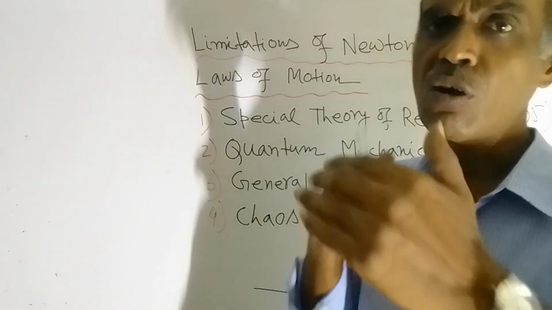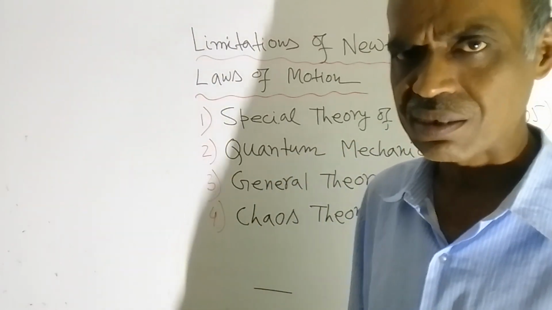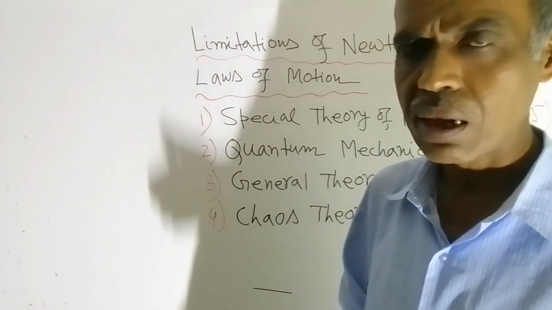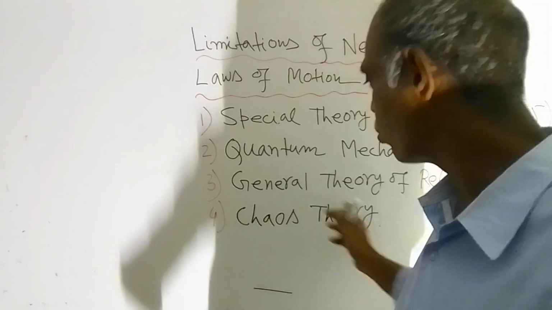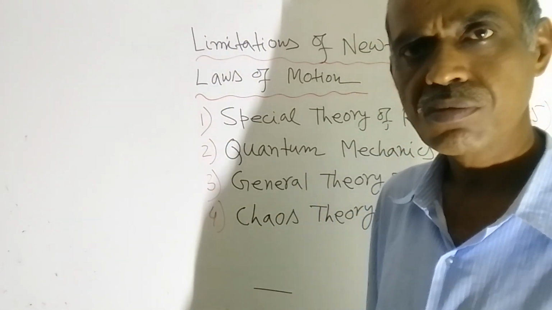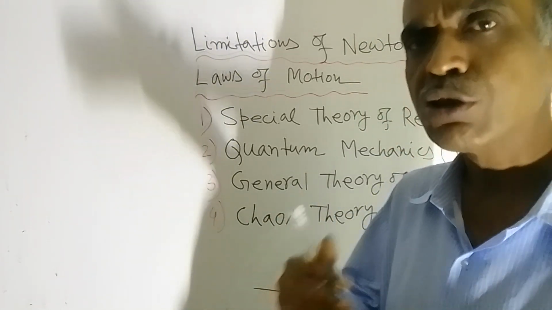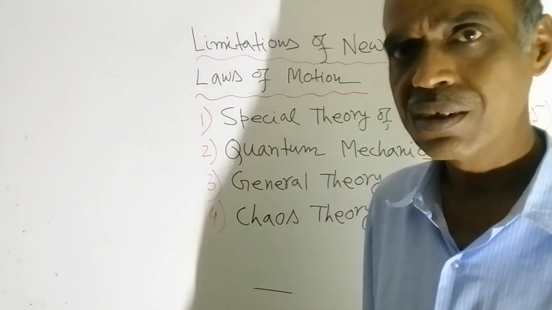To deal with those cases, one theory emerged. That theory is called chaos theory. Chaos theory emerged for that purpose.